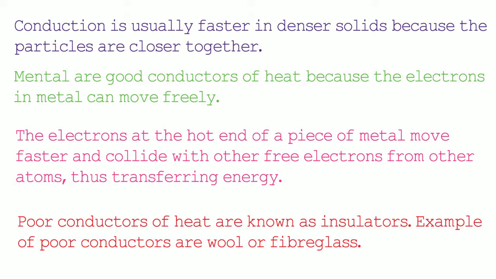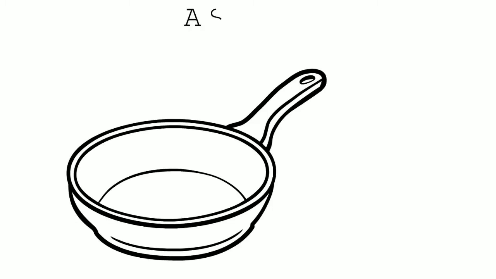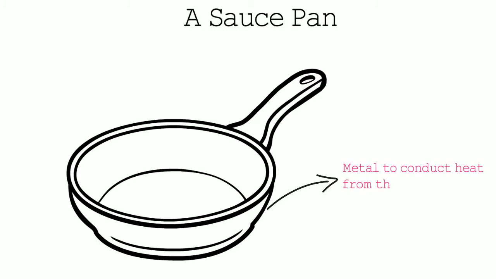Let's now have a look at a product, and we're going to look at what the conduction characteristics are of the materials that have been chosen to produce this product. The product that we're going to look at is a saucepan. The pan part of the saucepan is usually made out of metal, and this is because metal is a good conductor of heat. So when the hob is turned on, the metal in the pan gets hot, and this allows the food to be easily cooked.